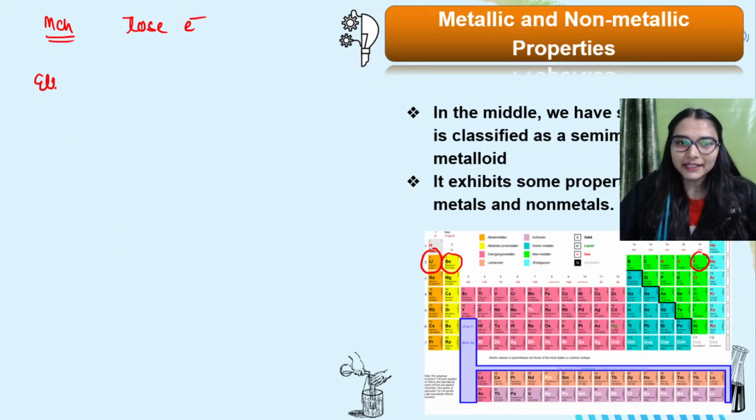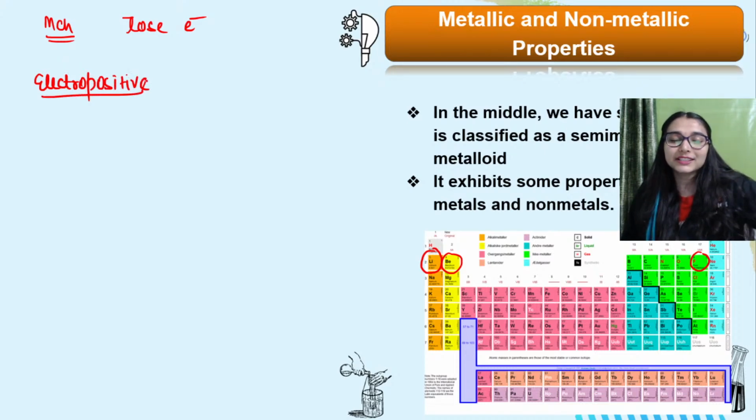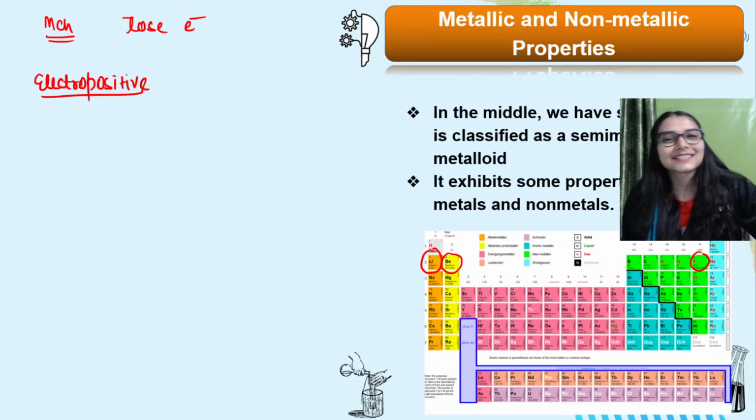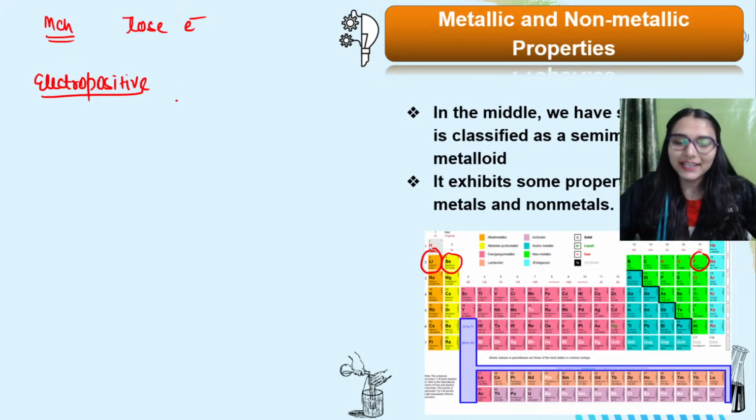And there is a character that you would be studying, which is electropositive nature. Electropositivity, what is electropositive character? That is the tendency of an element to lose the electron and make a cation. Okay, so it will lose an electron and then it would be making a positively charged ion.